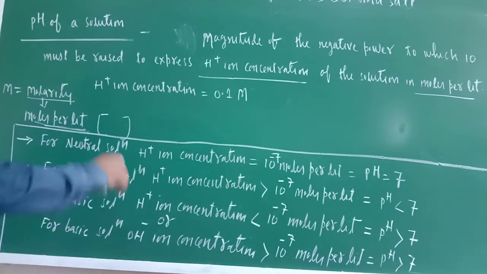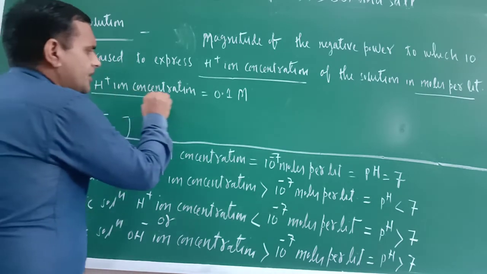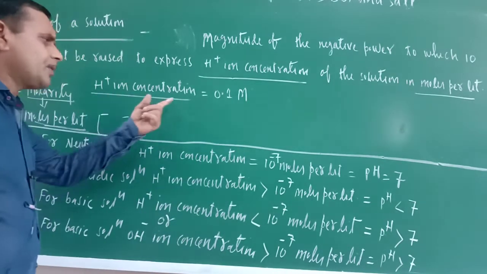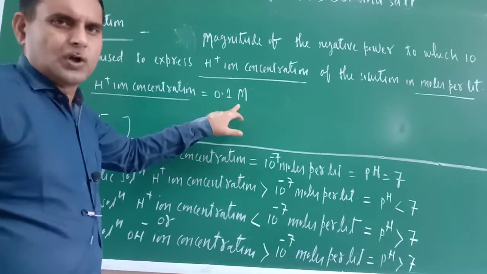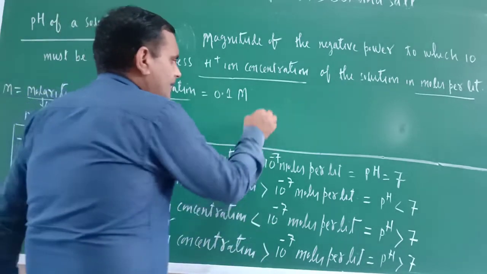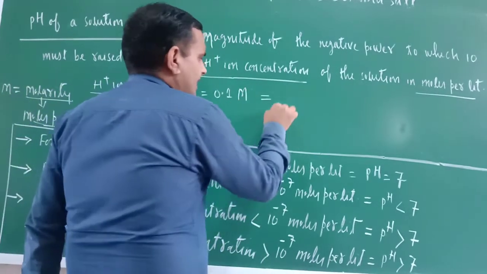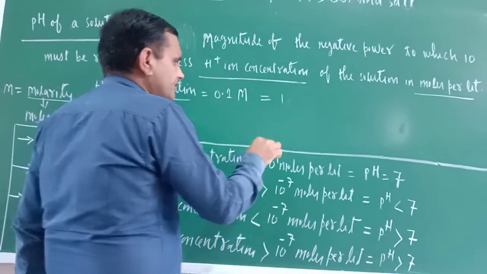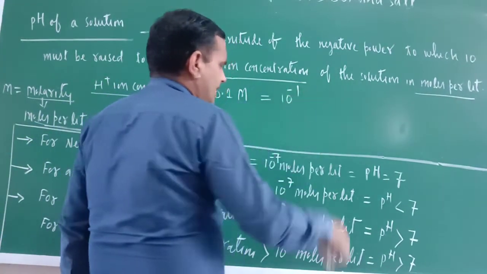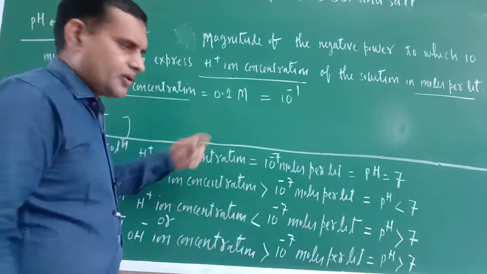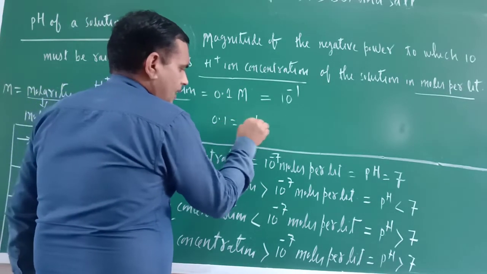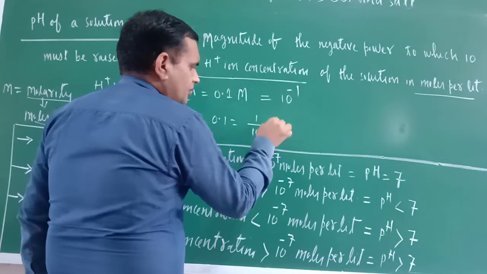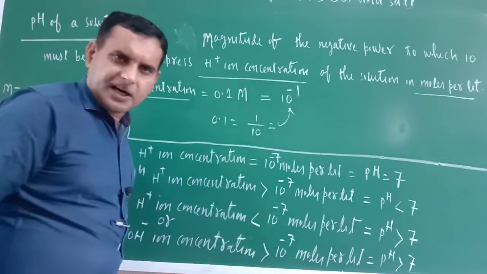Okay, so let us come back here. Suppose H positive ion concentration is 0.1 M, means moles per liter. So this can be written just 10 raised to the power minus 1. 0.1 means 1 by 10, that is equal to this one only. Am I correct or not?